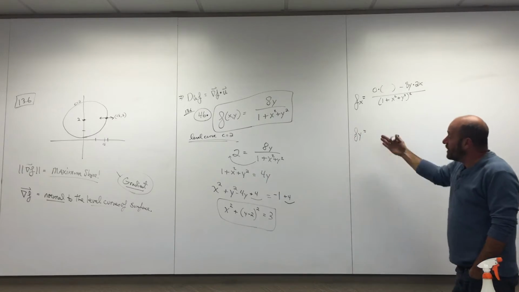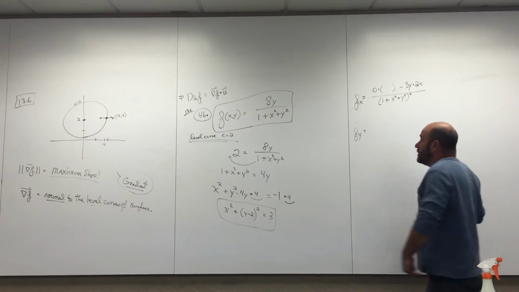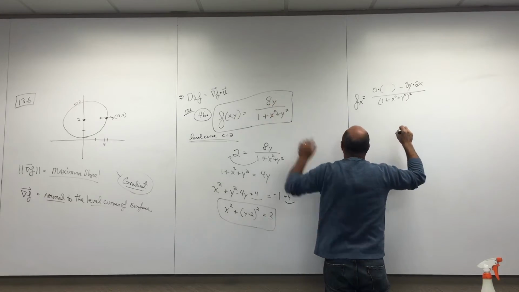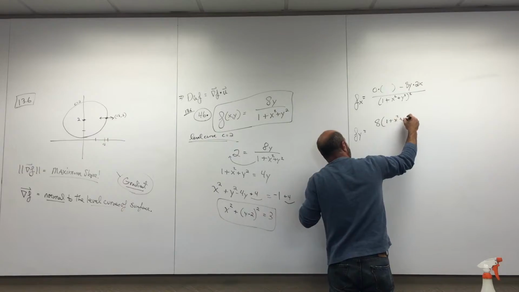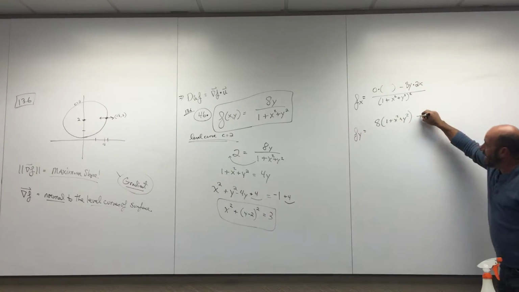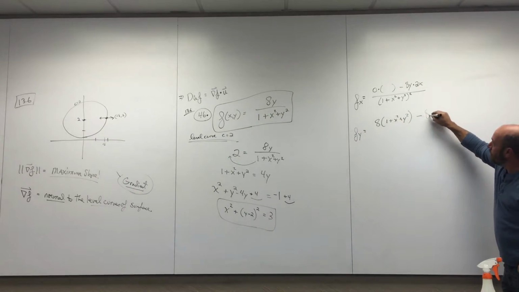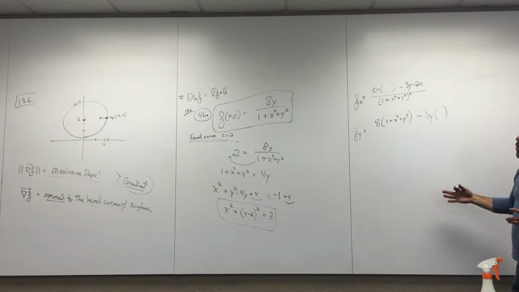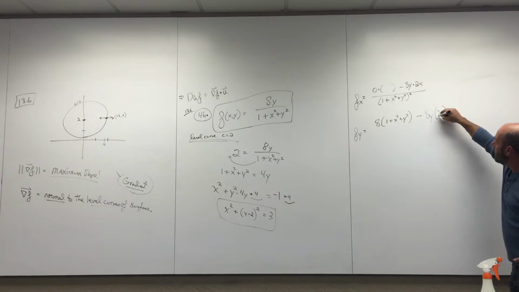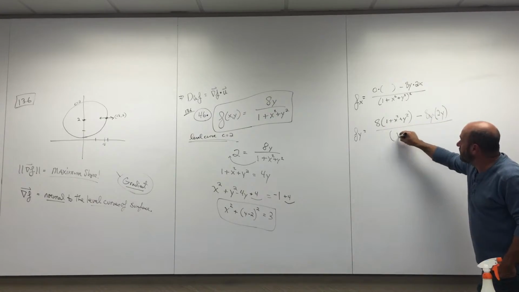That really requires a quotient rule. The derivative of the top with respect to y, 8, times the bottom, minus, write down the numerator, and take the derivative of the denominator with respect to y. 2y. All over the denominator squared.